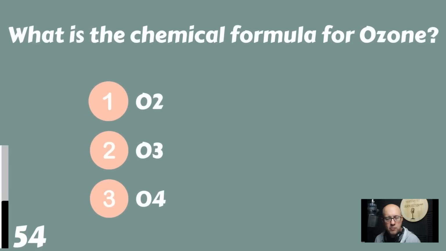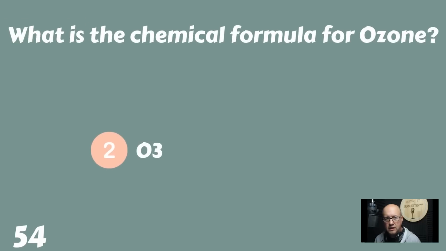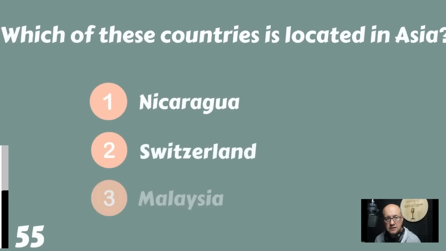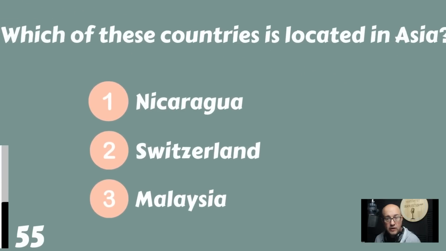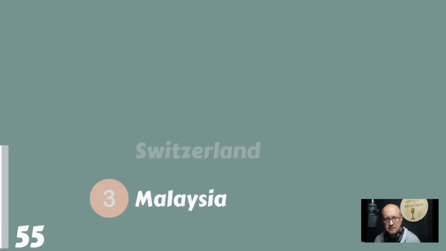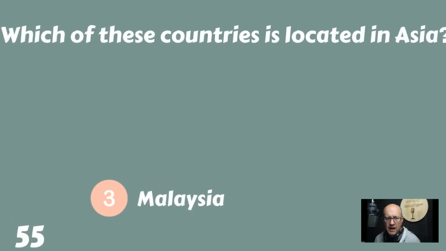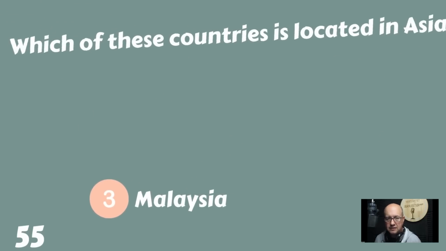What is the chemical formula for ozone? O2, O3, or O4? Ozone is O3. Which of these countries is located in Asia? Nicaragua, Switzerland, or Malaysia? Which one is found in Asia? Malaysia is located in Asia.